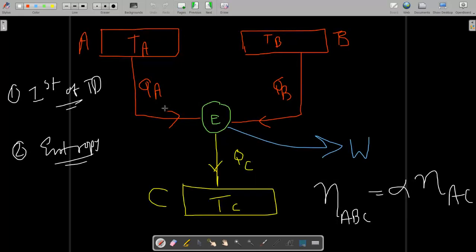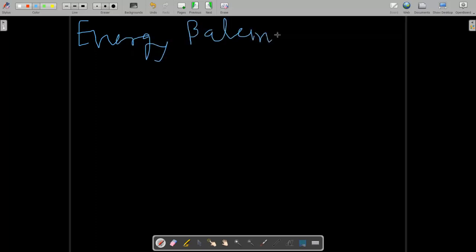Okay, so now for this system, take the engine as an open system. So you can write the energy balance equation. There is no loss of energy. So writing the energy balance equation for ABC.